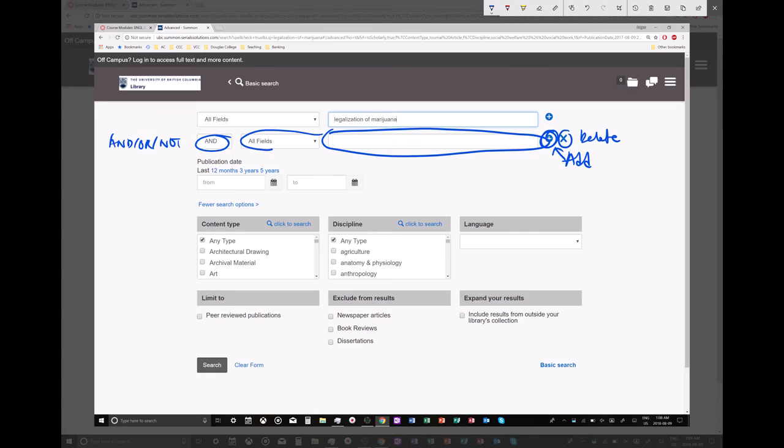You can choose things like, oh, I just want to match the words of the title or the journal or keywords, whatever. At your level just now, you can leave it as all fields. You can play around with it if you want to find specific articles. Again, you want to narrow it down. The goal here is to find maybe 5 to 15 articles that you can read for your research proposal.